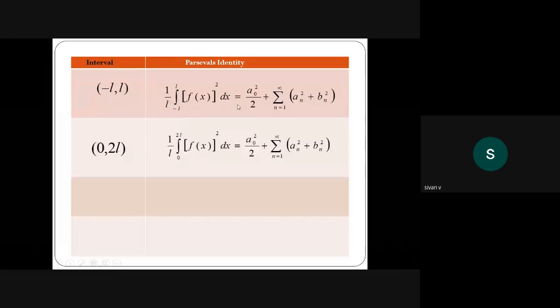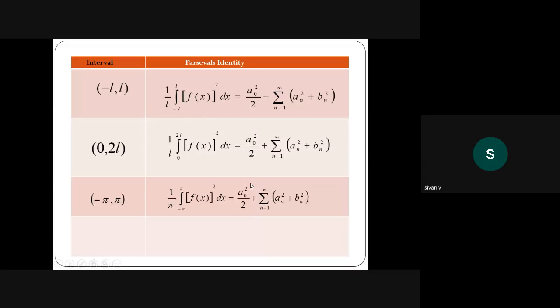Slight changes. Parseval's identity in the interval 0, 2L: 1 by L integral 0 to 2L of f of x whole square dx equal to a0 square by 2 plus summation n equal to 1 to infinity an square plus bn square. Next, Parseval's identity for minus pi, plus pi: 1 by pi, L is replaced by pi, that's it. 1 by pi into integral minus pi to plus pi of f of x whole square dx equal to a0 square by 2 plus summation n equal to 1 to infinity an square plus bn square.